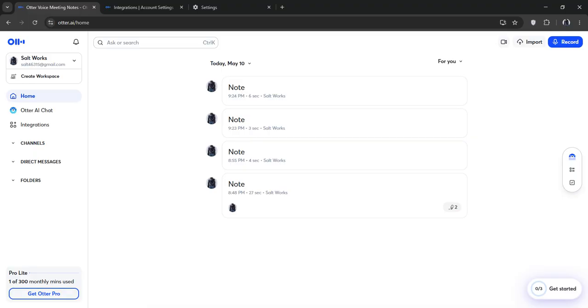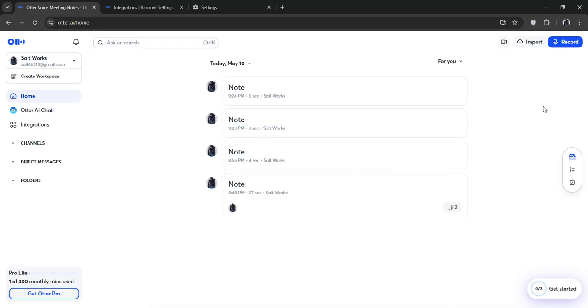Getting inaccurate transcripts from Otter.ai. Let me show you how to improve accuracy even on the free plan. First, optimize your audio quality: get close to your microphone and speak clearly, reduce background noise like fans and echo, and be careful with noise cancelling mics as they can distort your voice.